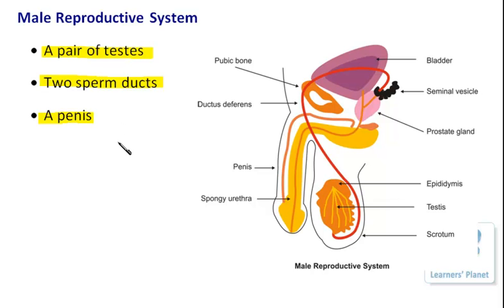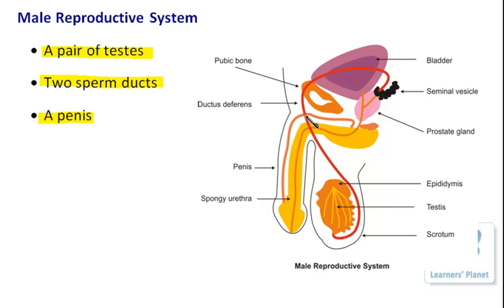There are other supportive parts also in this system, and they are all equally very important. If there is some problem in any of these parts, definitely the process of reproduction is going to be affected. But broadly we have to understand more about these three structures, right? Additionally, I'm going to show you each and every part present in the male reproductive system.